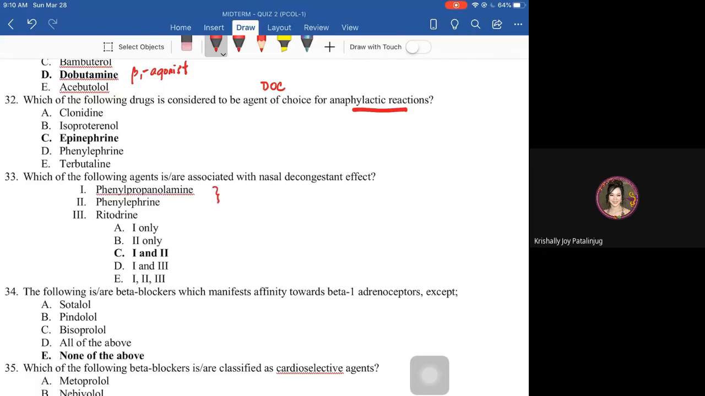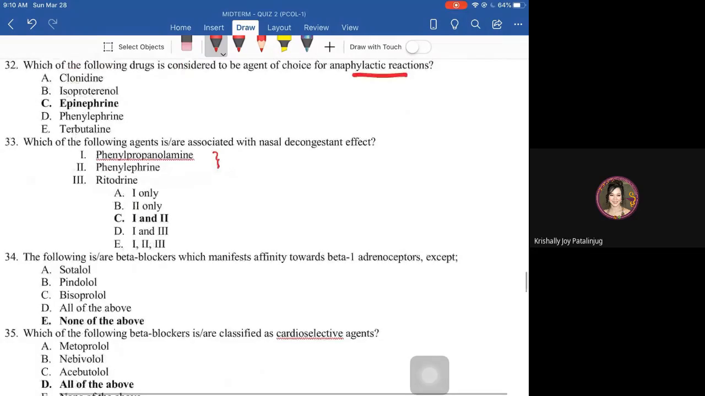These are a common component sa mga nasal decongestants that can be purchased over the counter. Examples of phenylpropanolamine, this is present in Decolgen. Phenylephrine, present as a Nuzep. Ritodrine is, this is not an alpha agonist. Okay, ritodrine, this is a beta 2 agonist.